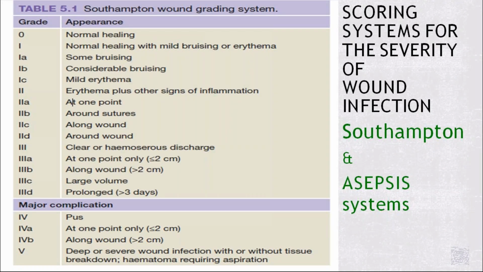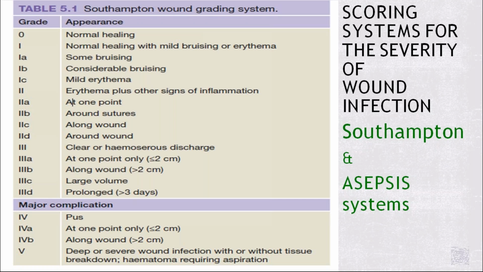Grade 0 is normal healing, whereas 1 is normal healing with mild bruising or erythema. 1A is some degree of bruising, 1B is considerable bruising, and 1C is only mild erythema.